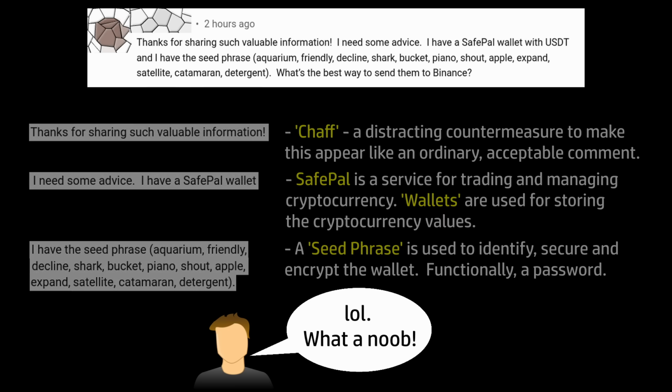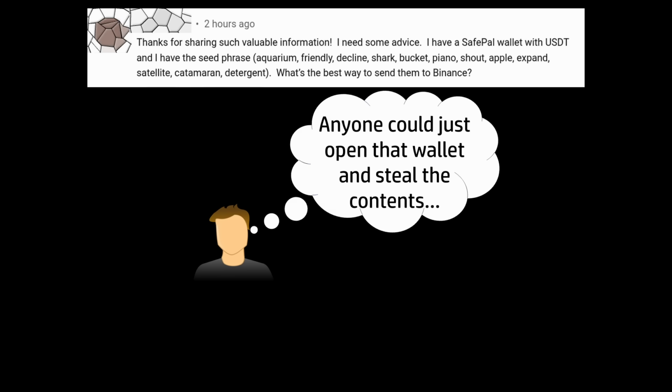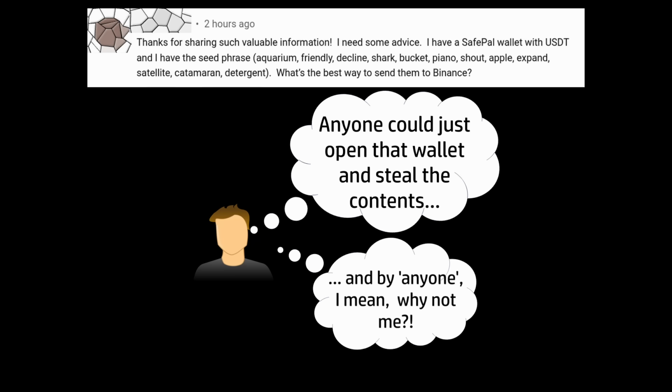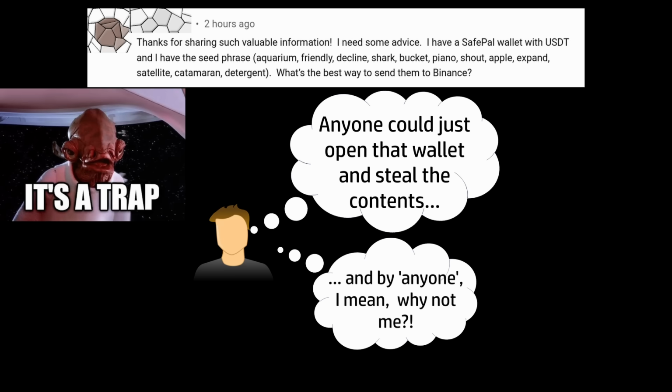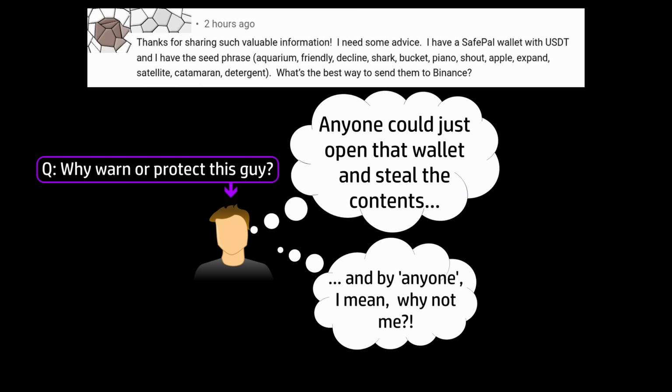Here's what's supposed to happen next. The comment is seen by a person who knows that this would give them access to the wallet, and that this represents an opportunity to steal the valuable contents. Or maybe it's just seen by someone curious, and the temptation to steal comes a little bit later. But it's a trap. At this point, some of you will already be asking why I would be making a scam awareness video with the intent of protecting or even warning dishonest people. Good question, and I will answer it later, and if you want to jump straight to that answer, here's the timestamp. But anyway, on with how this scam works.